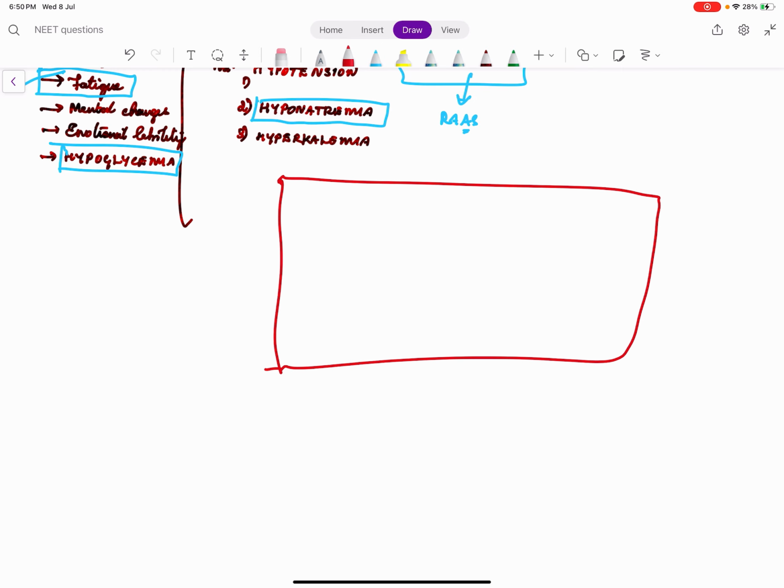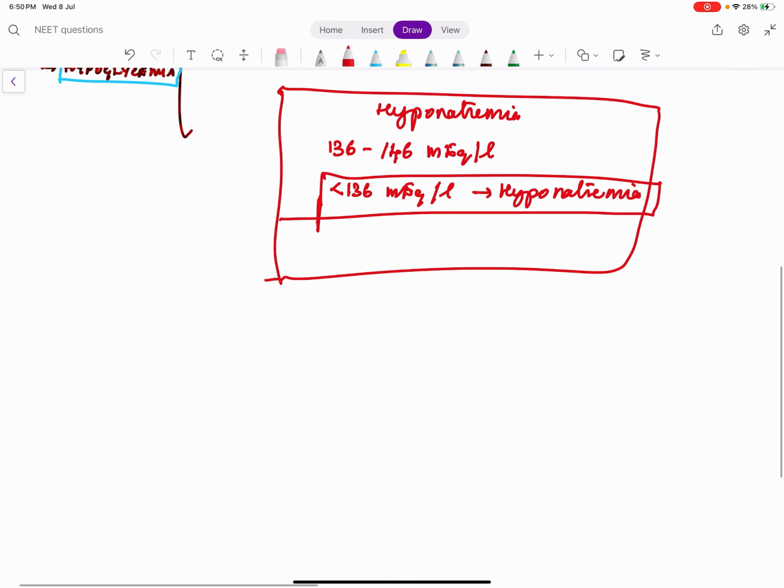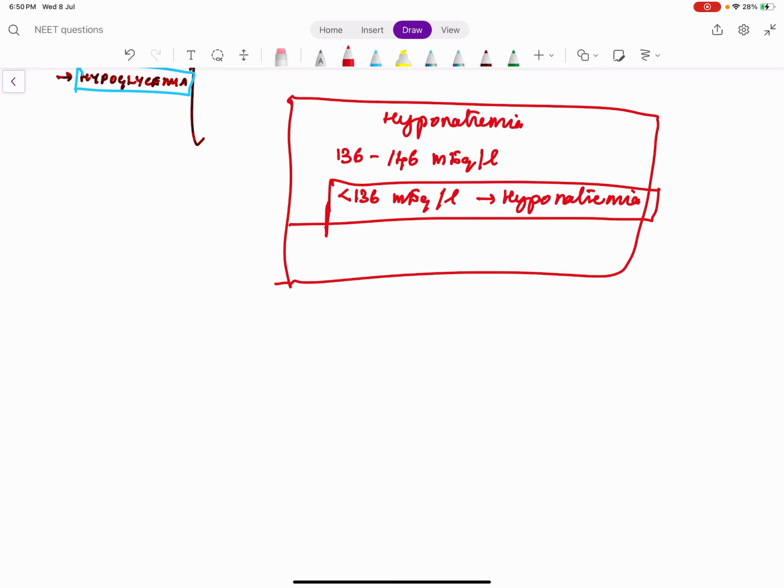Just one important point about hyponatremia. The normal value of sodium in our body is 136 to 146 milliequivalents per liter. When the sodium is less than 136 milliequivalents per liter, it is called hyponatremia. There are 3 questions on hyponatremia in NEET 2025. So we can take some time to discuss hyponatremia also. It is classified as mild, moderate, severe, like 130 to 135 milliequivalents per liter, we call it mild hyponatremia.